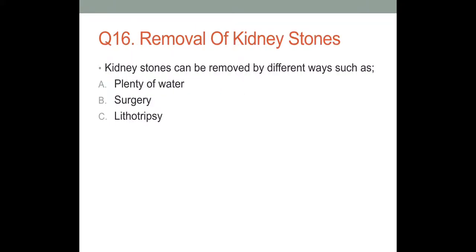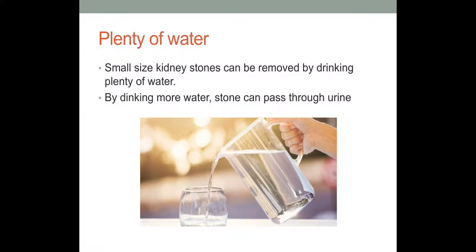Okay, now coming toward the treatment, how kidney stones can be removed from the body. There are different ways by which kidney stones can be removed. We are going to discuss three ways. The first one is plenty of water, the second one is surgery, and the third one is lithotripsy. Small size stones which can pass through the urine can be removed by drinking plenty of water. By drinking more water, the stone can pass through the urine.